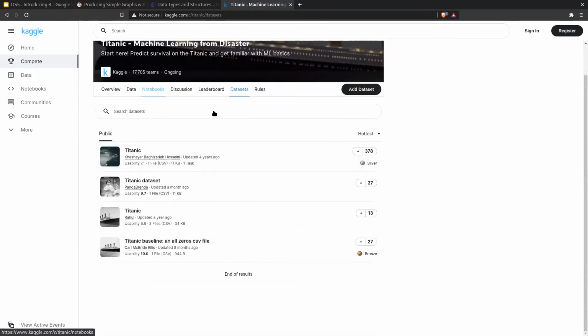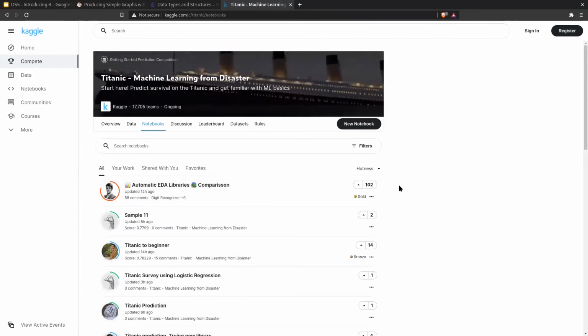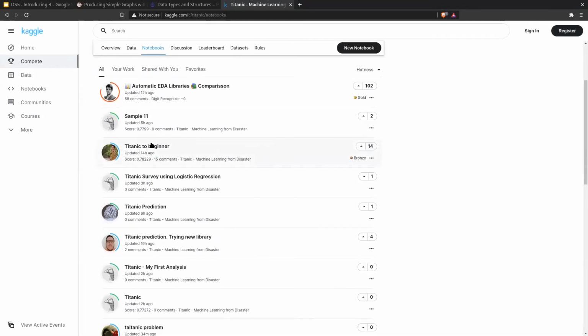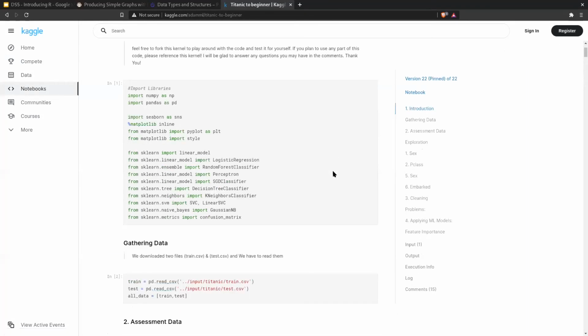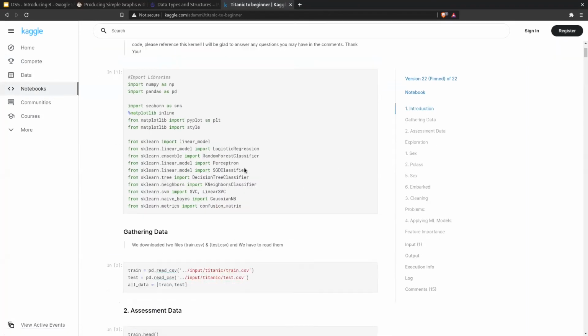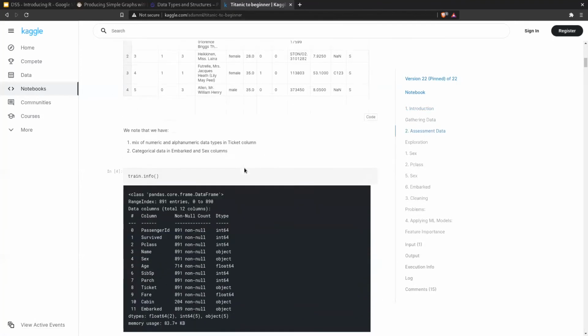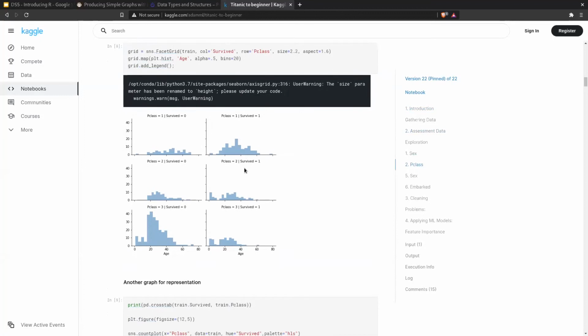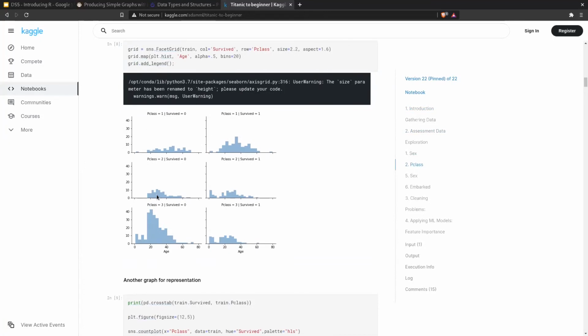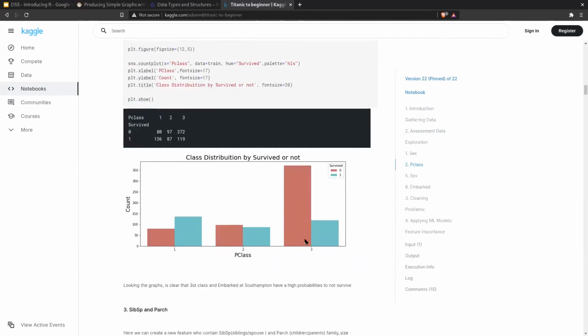Titanic, maybe notebooks. See if we can see some examples. Titanic for beginners. Okay, let's have a look. See what this chap's done. So here's the kind of examples of survivors of the data sets.